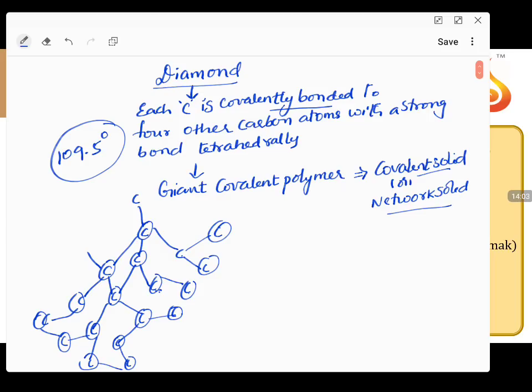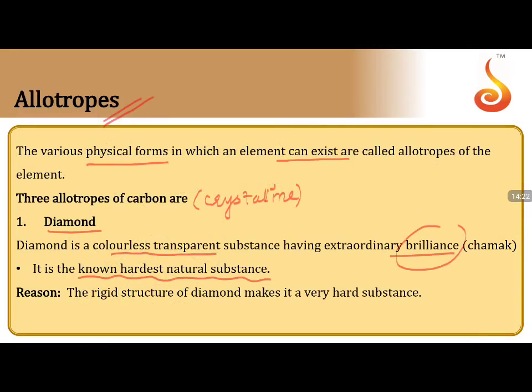You can see each carbon going tetrahedrally in all the directions. It's only a rough picture I have shown you, showing that every carbon has a tetrahedral arrangement in all the directions, leading to the formation of a tetrahedral geometry and a giant polymeric structure. Going back to this particular slide, it is the hardest known substance. The reason is the rigid structure of diamond. We have seen that the rigid structure makes it a hard substance.